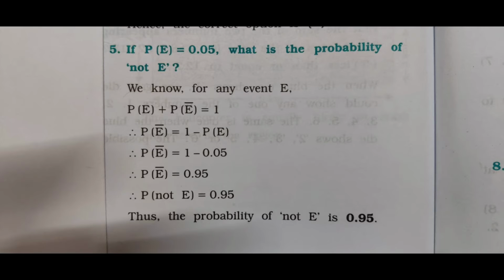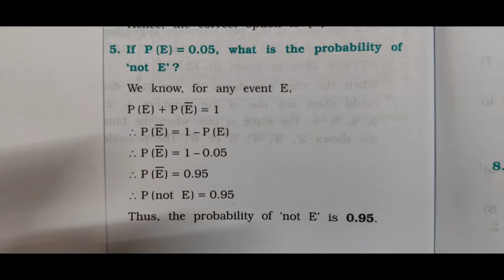Question number 5. If P(E) is equal to 0.05, what is the probability of not E? Here you have to use the concept of complementary event. We know that for any event E, P of E plus P of E bar or P of E dash is equal to 1.